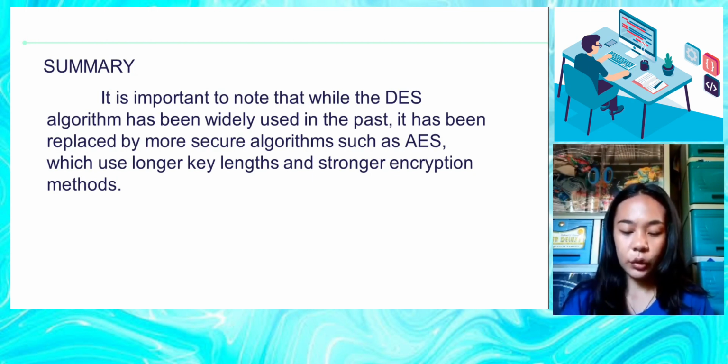It is important to note that while the DES algorithm has been widely used in the past, it has been replaced by more secure algorithms such as AES, which use longer key lengths and stronger encryption methods.